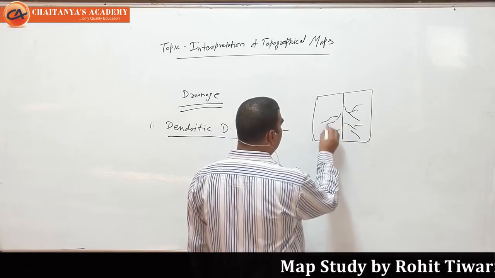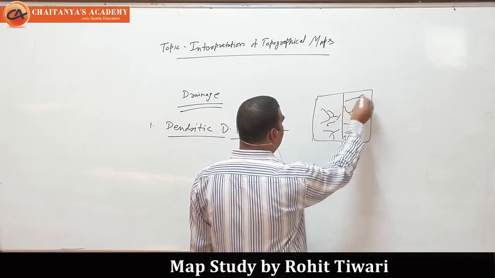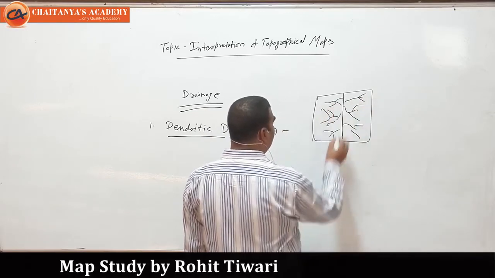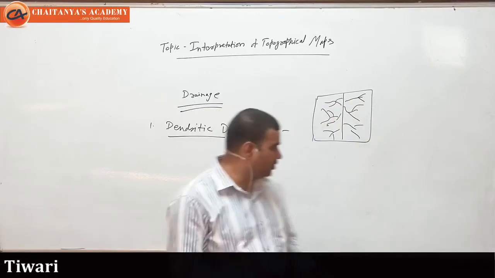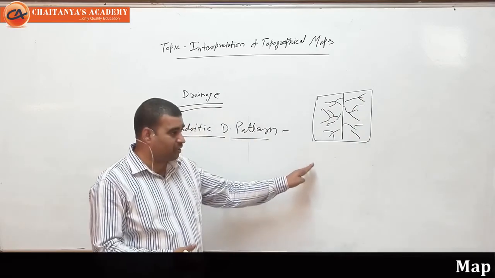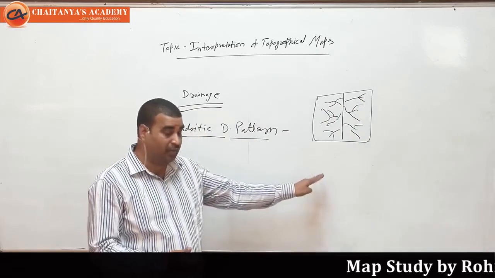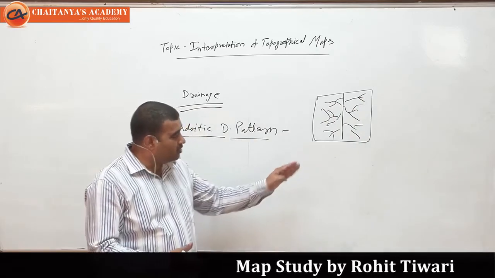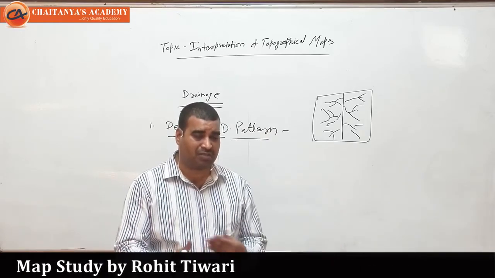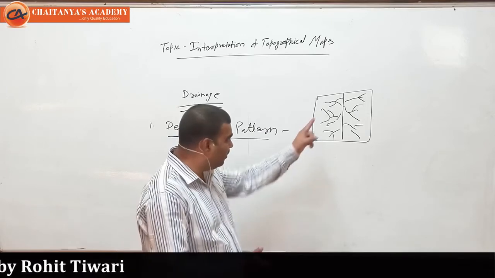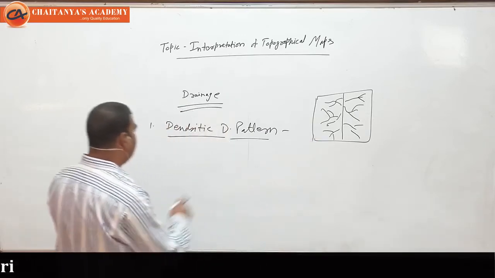So you can see the tributaries are coming and joining the main river, and it looks similar to branches of a tree. This is the main identification for the dendritic drainage pattern. In this drainage, tributaries are spread here and there, resemble branches of a tree, and they are joining the main river. Okay, so it's a dendritic drainage pattern.